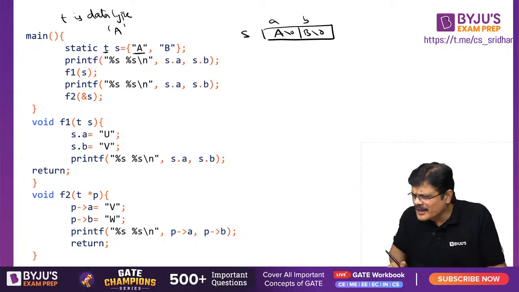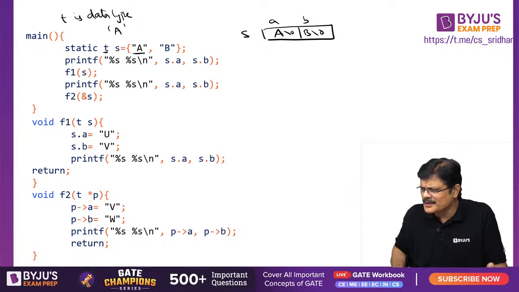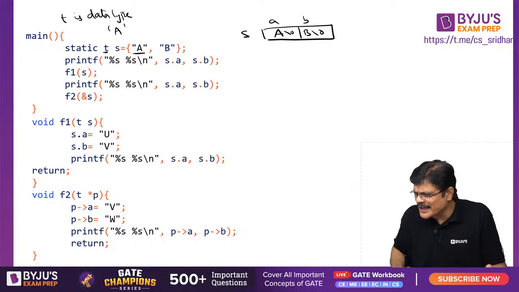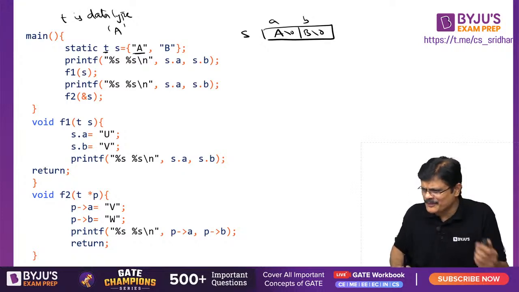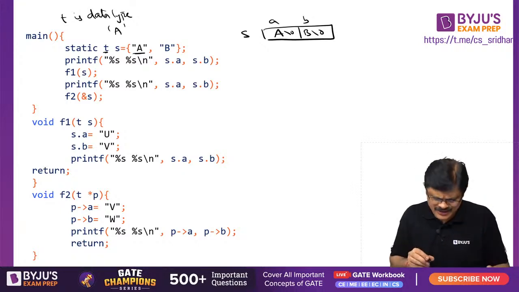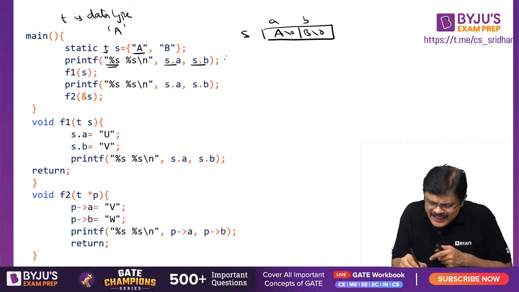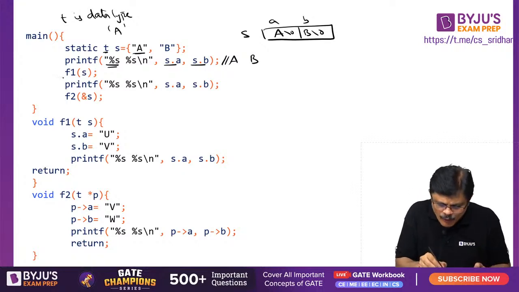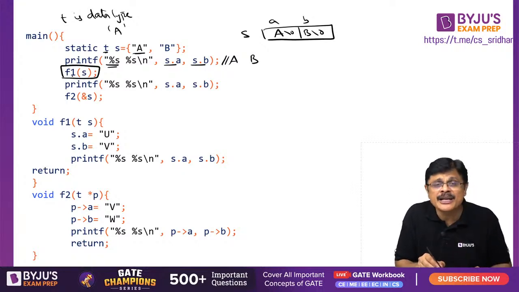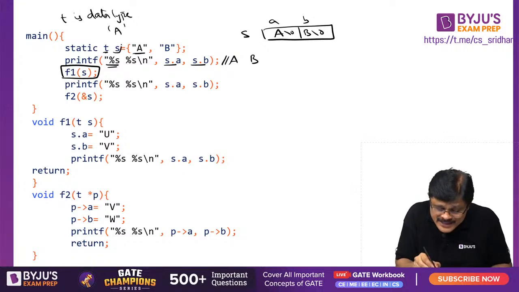We will call create function by using the actual STD structure available. Hi, sir. What are you trying to tell about this or other problem? Okay, first let us solve. I will come to that. Now what I am doing, I am printing S dot A and S dot B. See, %s means what? String I am printing. So this A is printed here and B is printed, my dear friends. Now what I am calling, I am calling this particular function F1 whose argument is this S, a copy of S. Copy of S is sent.